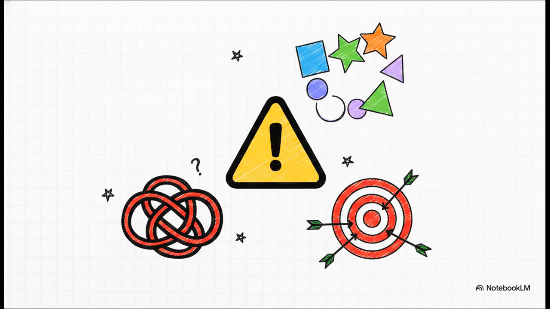But the absolute cardinal sin? Skipping the iteration phase entirely. If you aren't testing your variations against hard metrics, you aren't optimizing. You're just guessing and crossing your fingers.